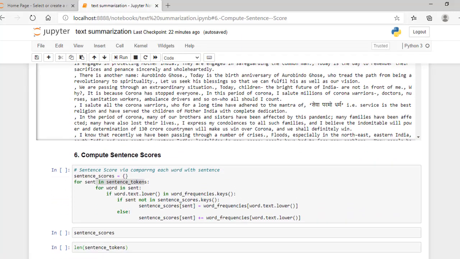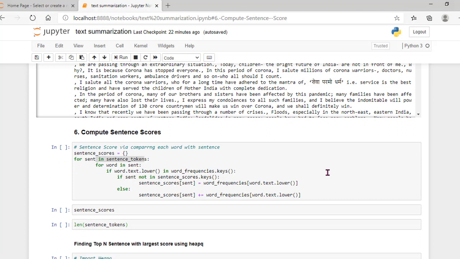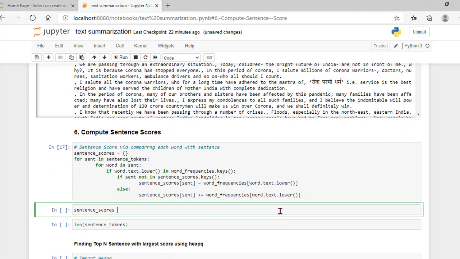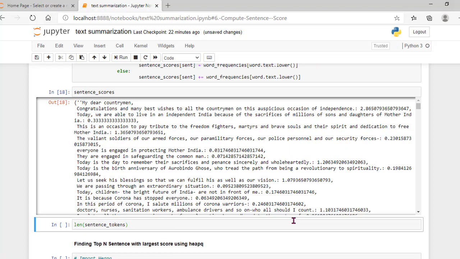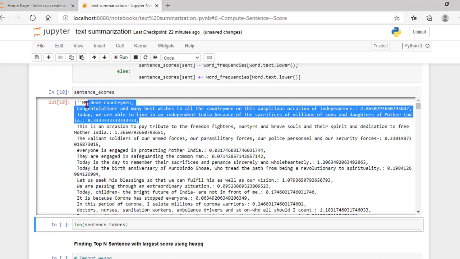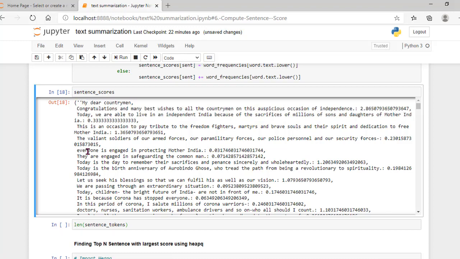That is what I have specified here in this for loop. So let me execute this. I wanted to print the sentence scores for each of the sentences. So these are the scores of each sentence. And "everyone is engaged in protecting Mother India." So this sentence's score is 0.031.